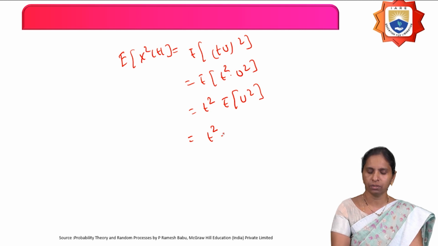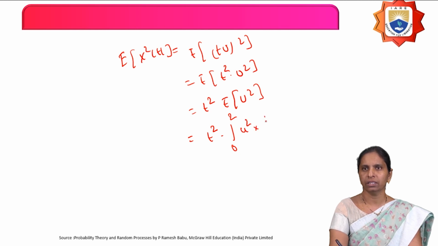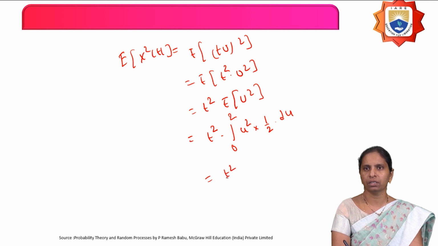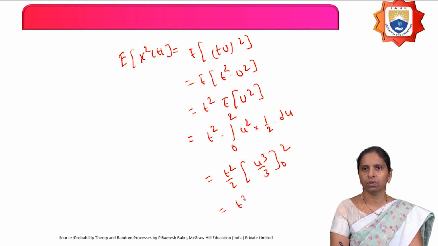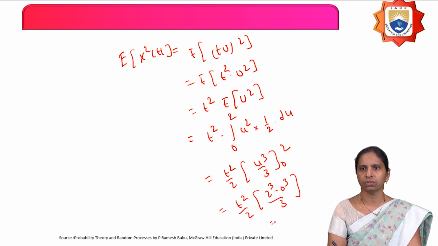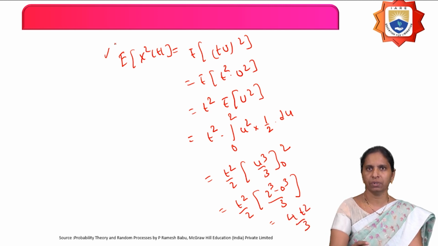So, expectation of U square equals t square into the expectation of U square, which is the integral from 0 to 2 of U square into, in this interval, the density function 1 by 2, dU. So it equals t square by 2 into U cube by 3, and the limits are from 0 to 2. That equals t square by 2 into (2 cube minus 0 cube) by 3. You can obtain this as 4t square by 3. This is nothing but the mean square of the random process.